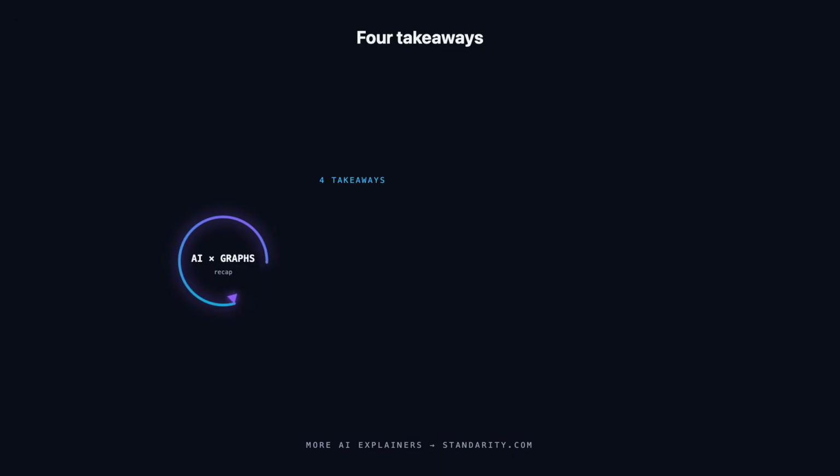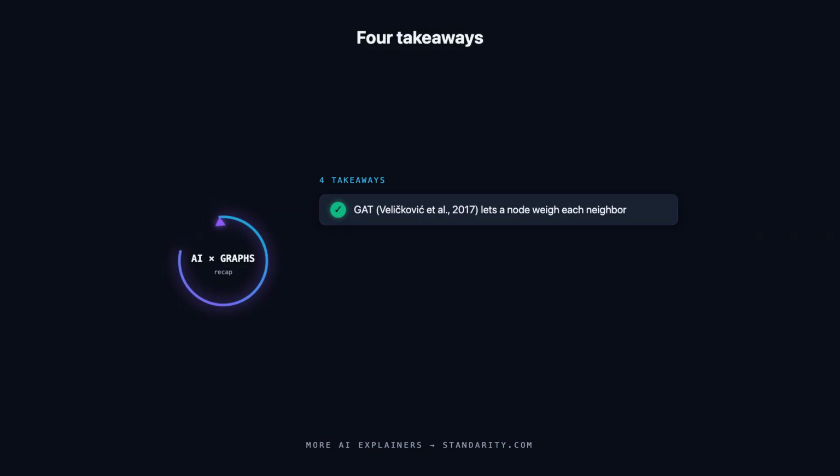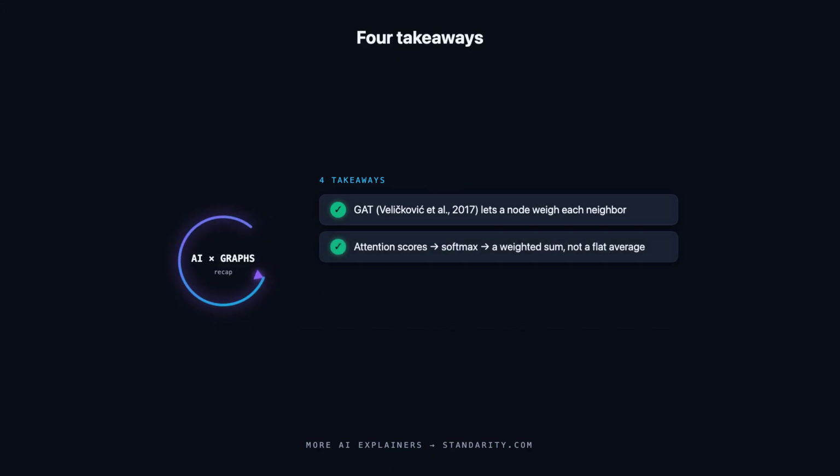All right, let's lock in the takeaways worth keeping. GAT, from Velickovic and colleagues in 2017, upgrades the GCN by letting a node decide how much to listen to each neighbor. It computes an attention score for every neighbor from their features, softmaxes those into weights, then takes a weighted sum instead of a plain average.